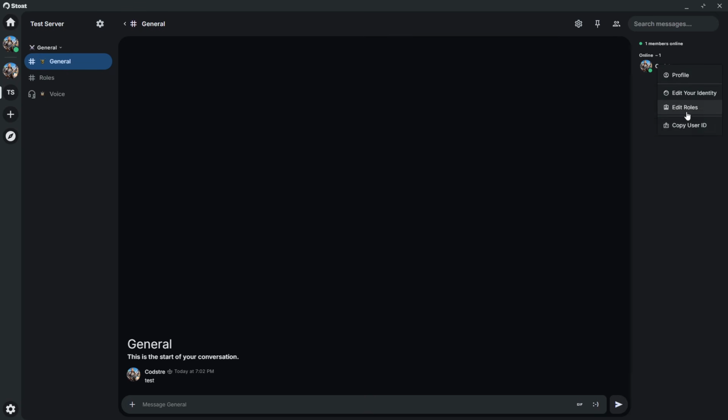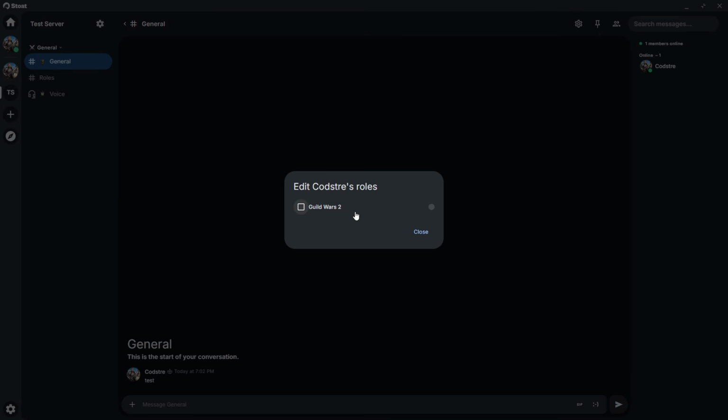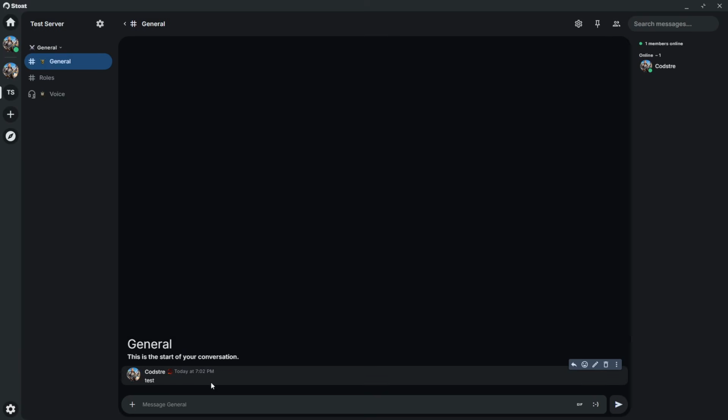But if I give myself the role, whatever role's up in the hierarchy, because it does go from top to bottom, from what I understand, you go ahead and click that, hit close, and now I actually have the Guild Wars 2 icon there. So I think that's kind of cool how they have that just built in, and it's a basic feature.